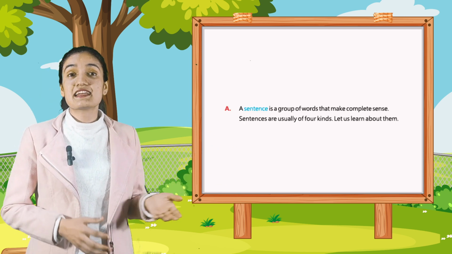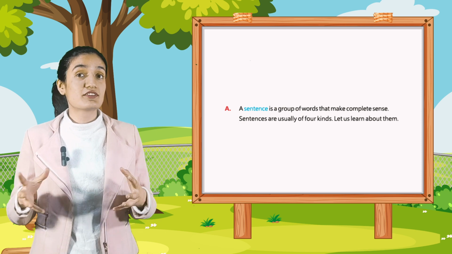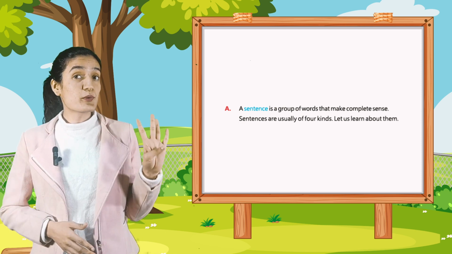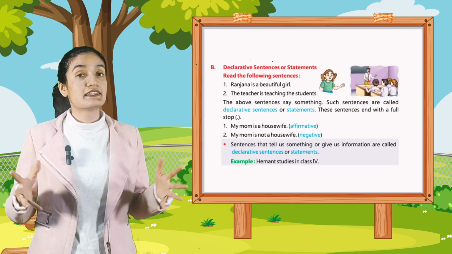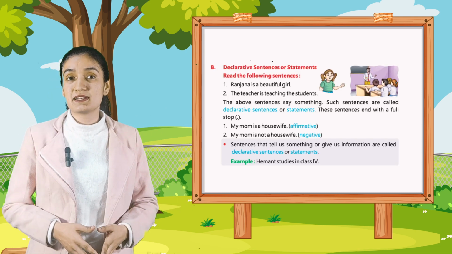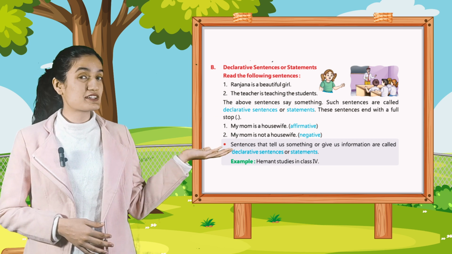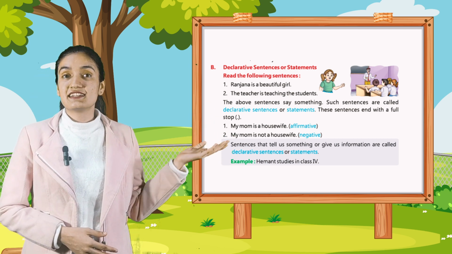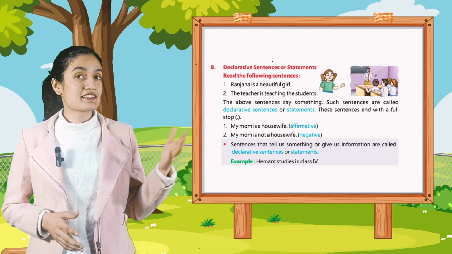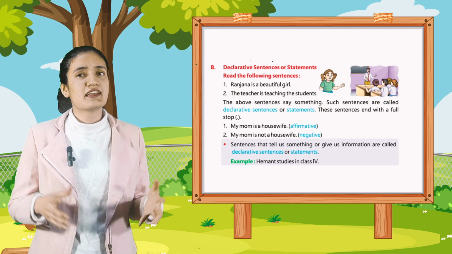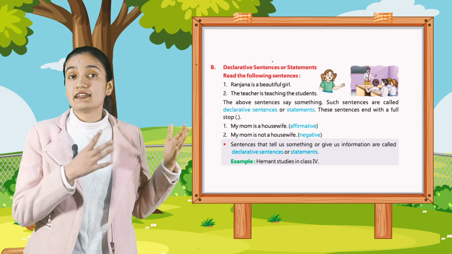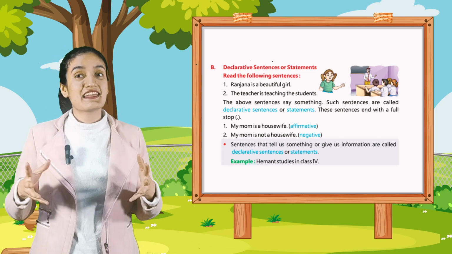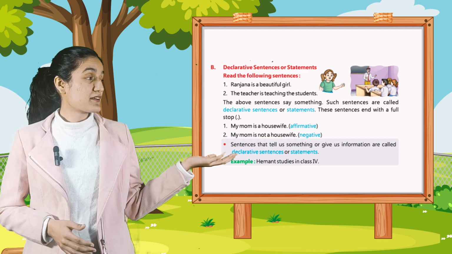Let's see the part A. A sentence is a group of words that makes complete sense. Sentences are usually of 4 kinds. Let us learn about them. Declarative sentences or statements. Read the following sentences. First, Ranjana is a beautiful girl. Second, the teacher is teaching the students. The above sentences say something. Such sentences are called declarative sentences or statements. These sentences end with a full stop.